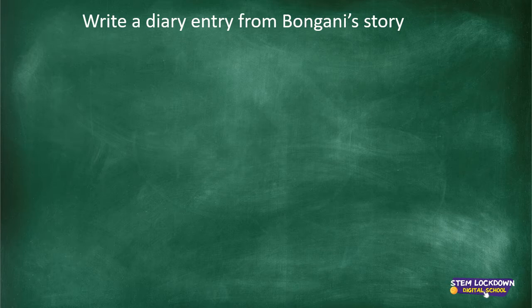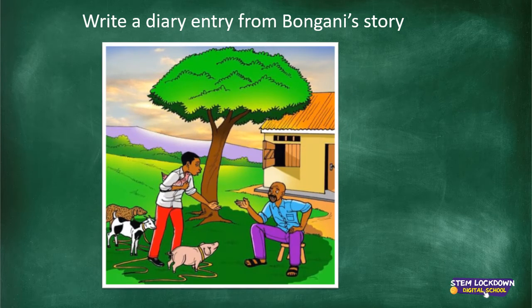Here is our first task for today. I'd like you to write a diary entry from Bongani's story by following this picture. Do you remember this picture? This is where he took his animals to the wise man, and he's asking the wise man for advice on what to do, and the advice that the wise man gives is very hard advice, and he doesn't really like it. Do you remember that?